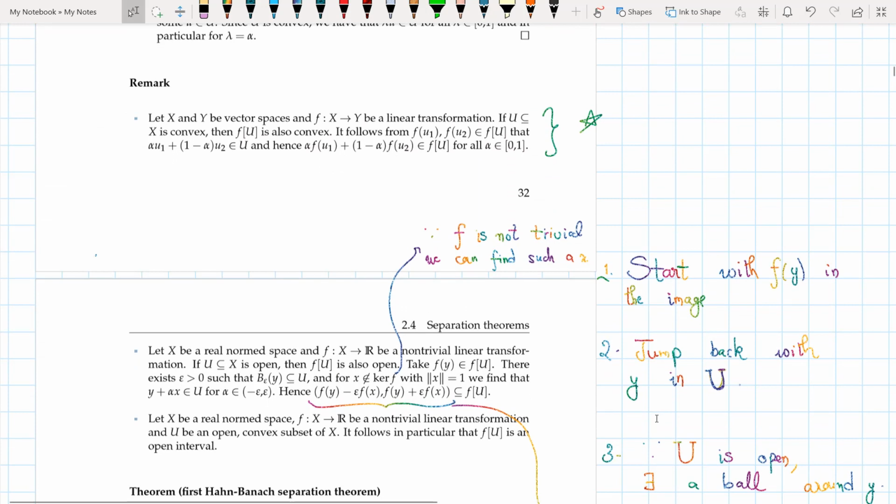So now we jump to the final section of this chapter. And I'm going to talk about basically two things. The first thing I'm going to talk about is that if I have f as my linear transformation, it maps convex sets to convex sets. So let me write, convex to convex, where f is a linear transformation.